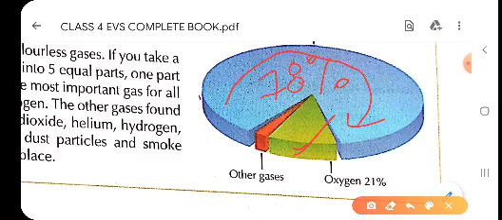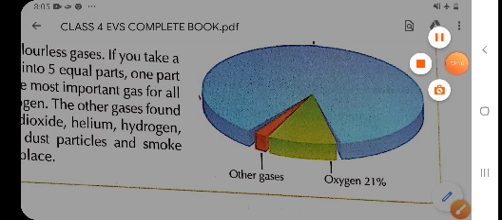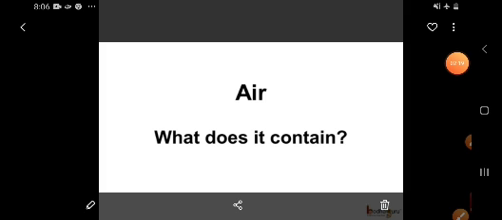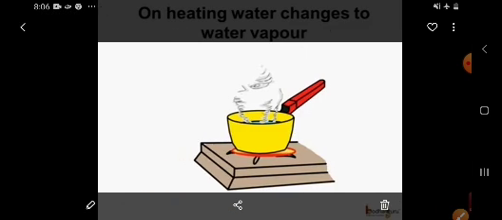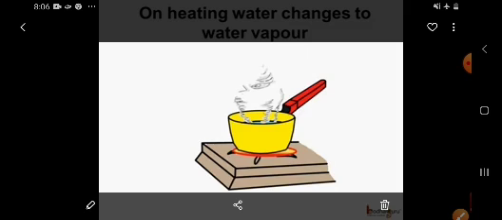Let us understand by the picture. Air is a mixture. It contains various colorless gases. Other than these, a few more things get mixed in the air when it comes in contact with them.